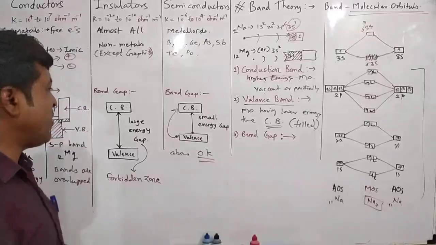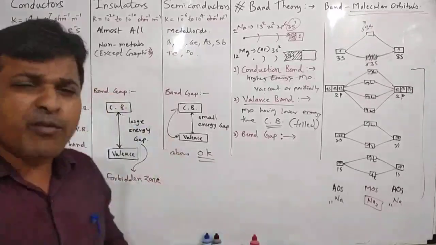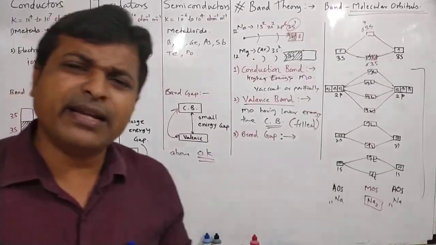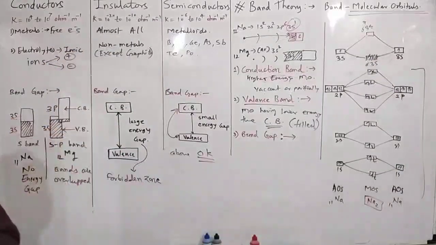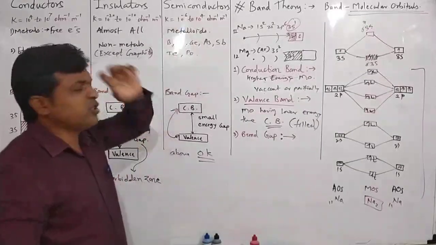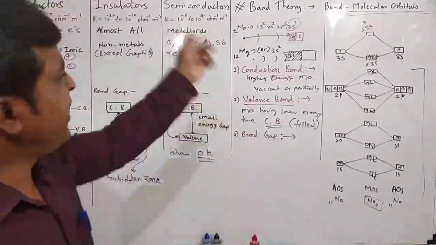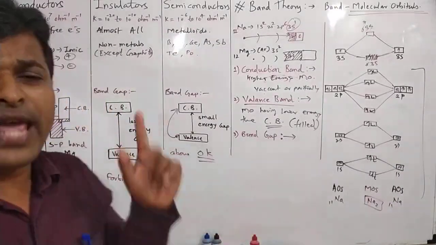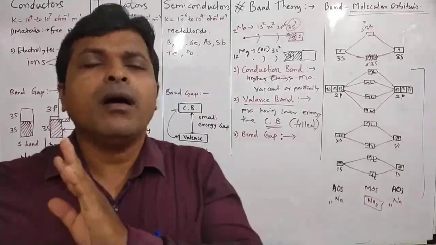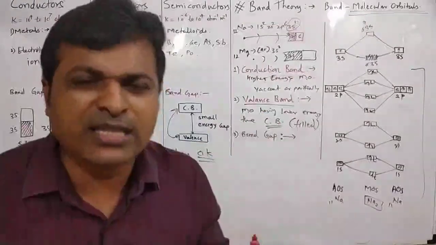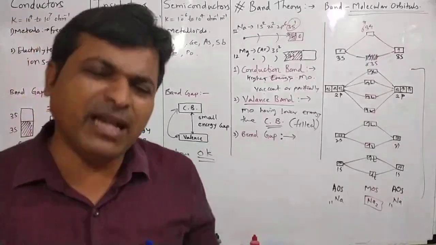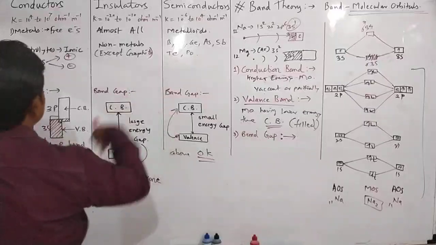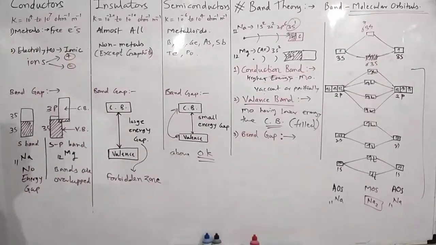That is why semiconductors have low but finite electrical conductivity, in the range of 10 raised to minus 6 to 10 raised to 4 ohm inverse meter inverse. They are intermediate between metals and insulators, because they have a larger energy gap than metals but a smaller energy gap than insulators.